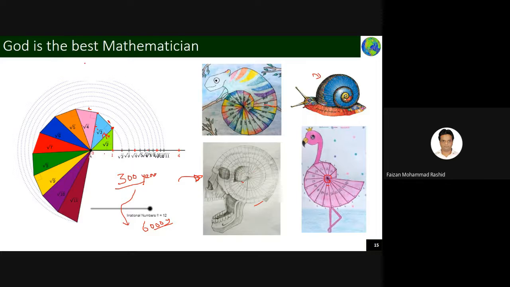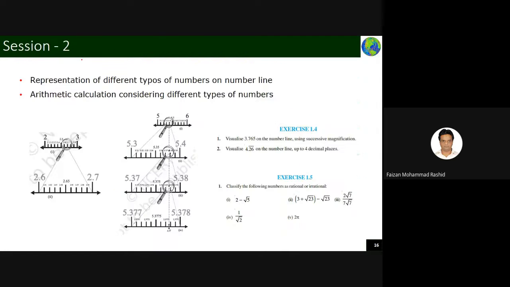In the next session, the plan for part one is that we will see how to represent different types of numbers on the number line, how I will represent rational numbers, irrational numbers, these things. Then we will solve some problems, how to do the arithmetic calculation if you have different types of numbers.